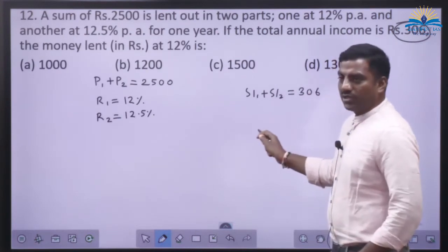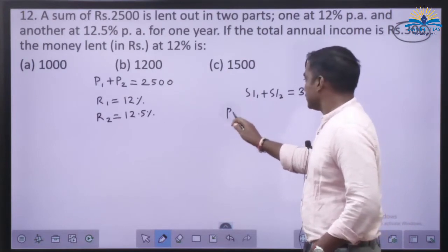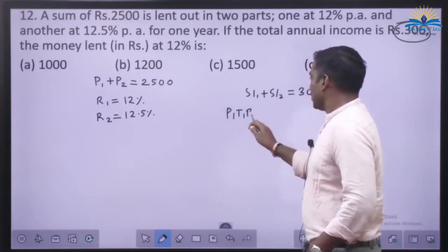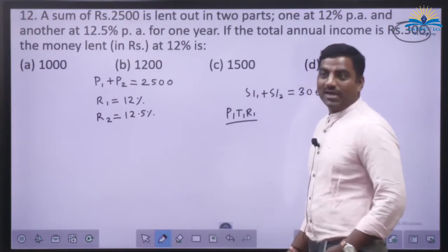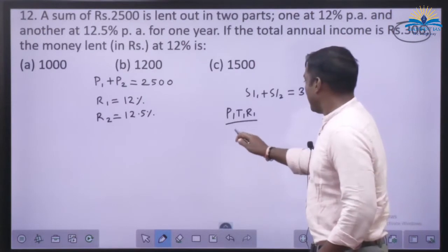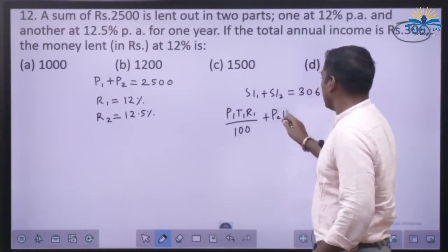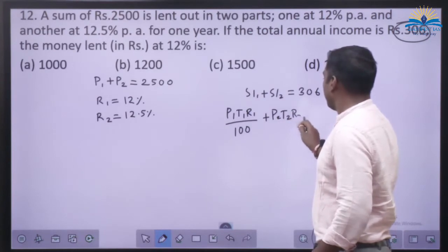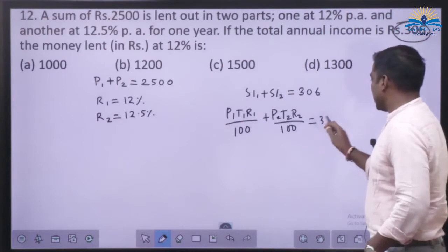So how do you substitute for this? Again P1, T1, R1 by 100 plus P2, T2, R2 by 100 should be equal to 306.